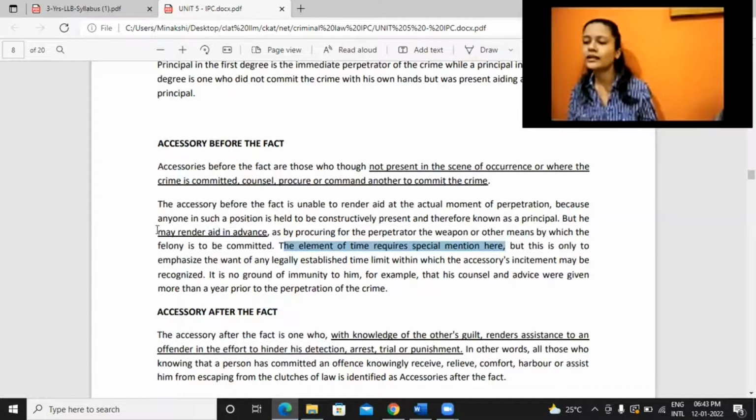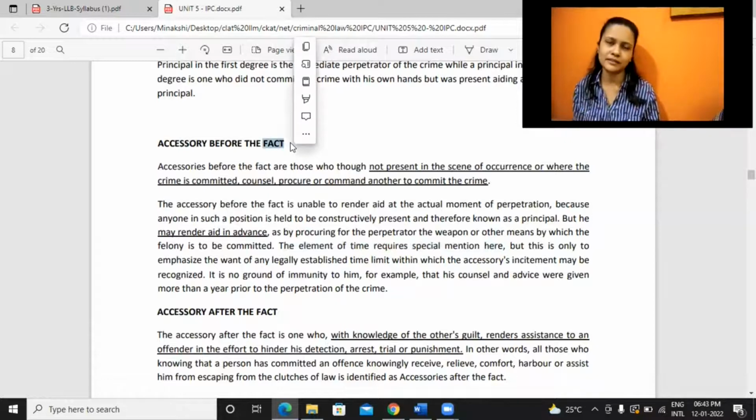So it is not a ground that a person would say that no, I gave him this gun like a month ago and he has committed the crime today only. So that will not be an excuse. But aid was provided, and with that aid only the person ended up committing the crime. That is what is more important over here. So when we say accessory before the fact, it is before the act, before the crime was committed, some kind of assistance, some kind of help was being provided, and the person need not be present on the day of occurrence.